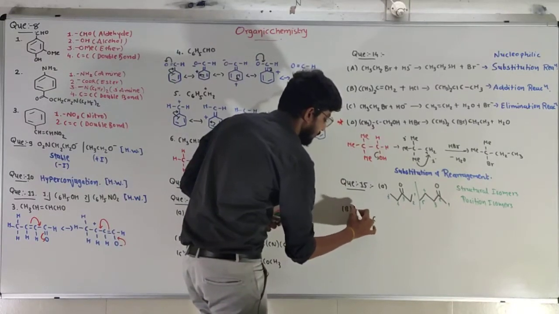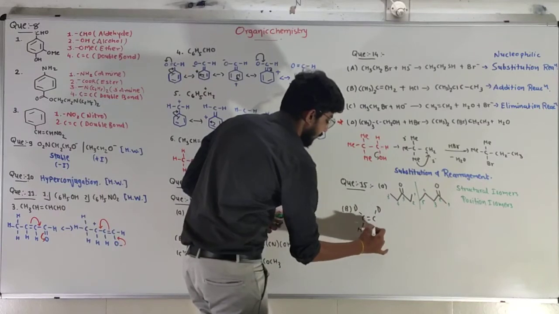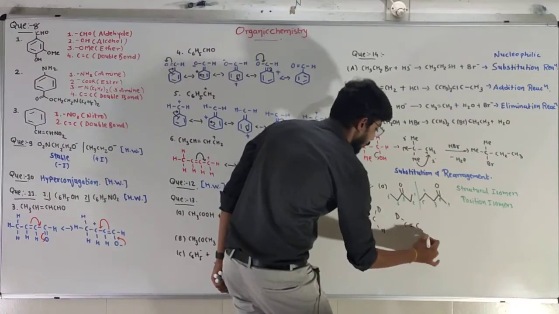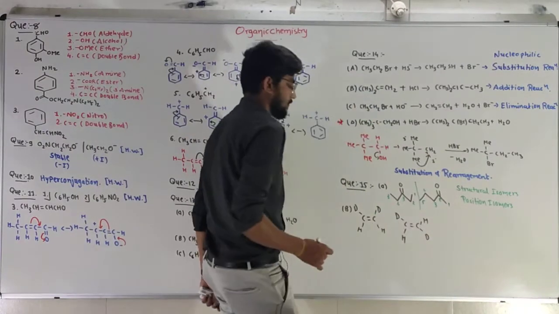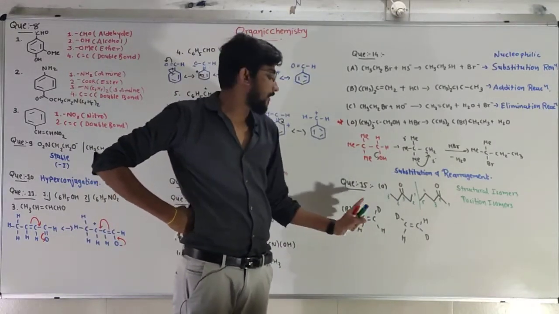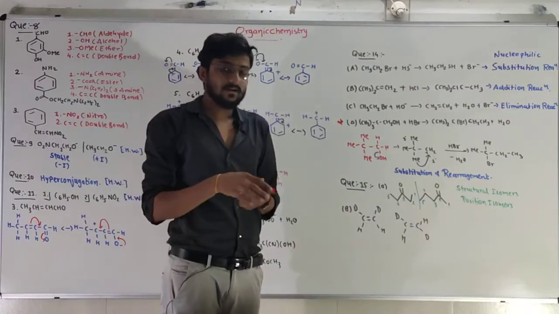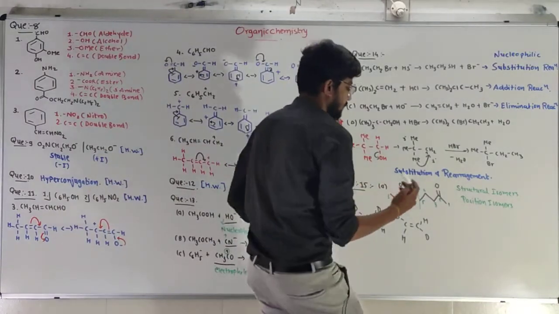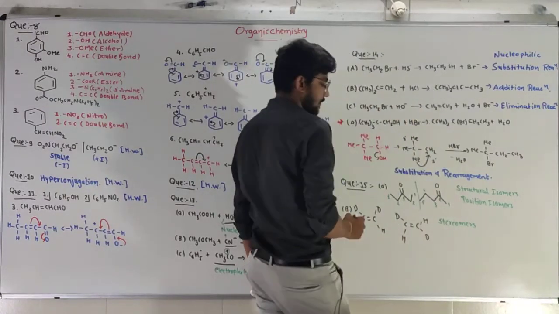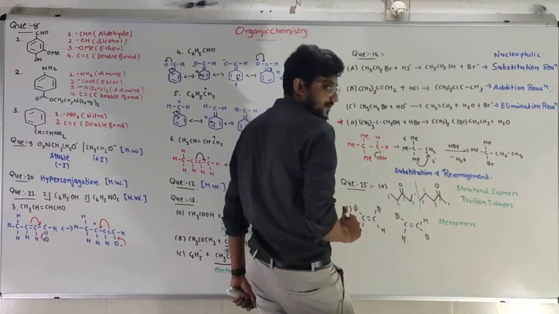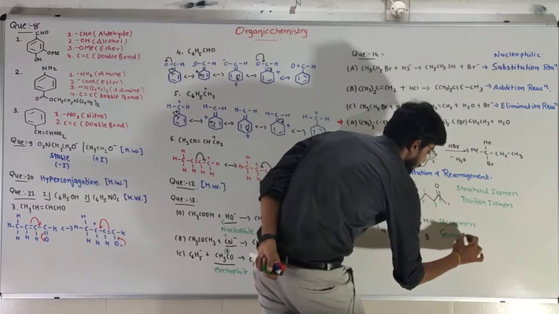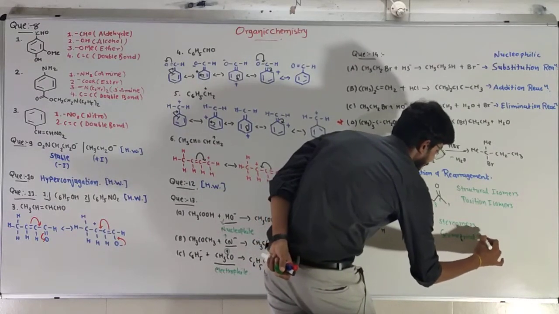Okay. Now our second pair: carbon double bonded to carbon with 2 deuterium and 2 hydrogen. On the other side, carbon double bonded to carbon with the deuterium in the opposite place, and 2 hydrogen. Same molecular formula, same structural formula, but different placement. That's why they are stereoisomers. And more precisely, because the planar positions are different, they are geometrical isomers.